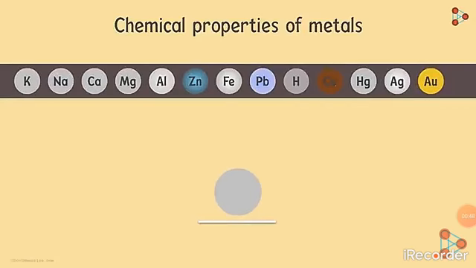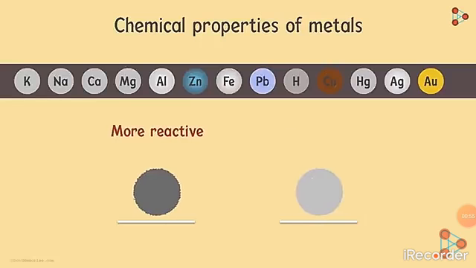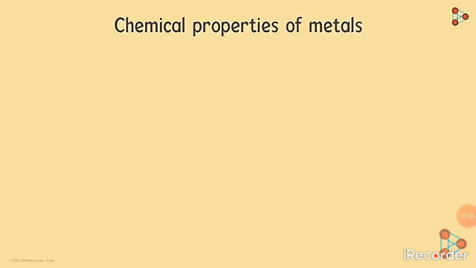If the metals react easily, may it be with oxygen or air or anything else, we say that they are more reactive. When it's more difficult for them to react, we say that they are less reactive. Let's focus on the first category, metals burnt in air.